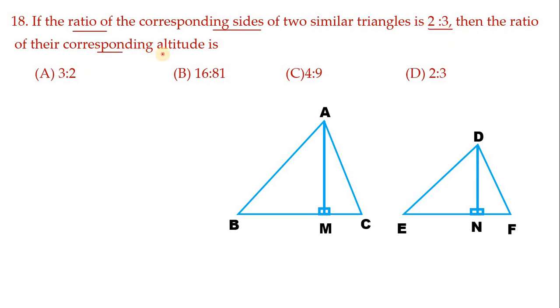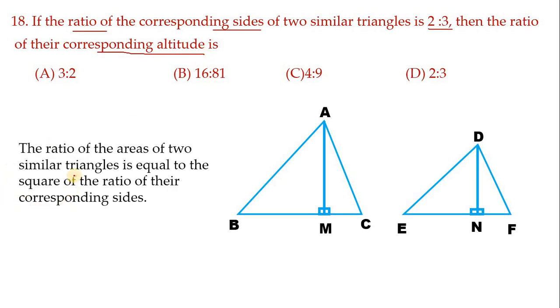Then the ratio of corresponding altitudes. So what is our theorem statement? The ratio of areas of two similar triangles is equal to the square of the ratio of their corresponding sides. Here they talked only about corresponding sides, but not about corresponding altitudes. But the important thing is, it will be equal for corresponding altitudes also.